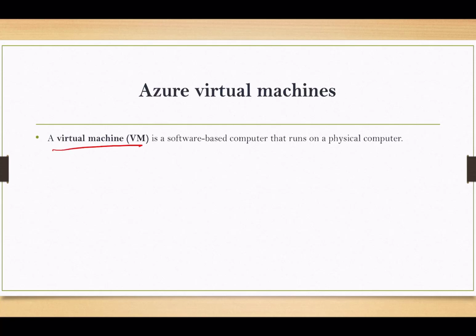As you all know about the virtual machine, what exactly is it? It is virtually hosted on a physical host, that particular computing machine. In other terms, if we go with the definition, a virtual machine is a software-based computer that runs on a physical computer, and this physical computer is known as the host.